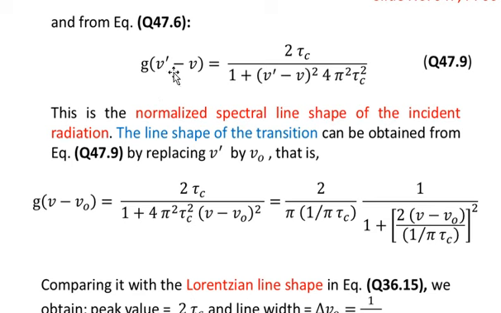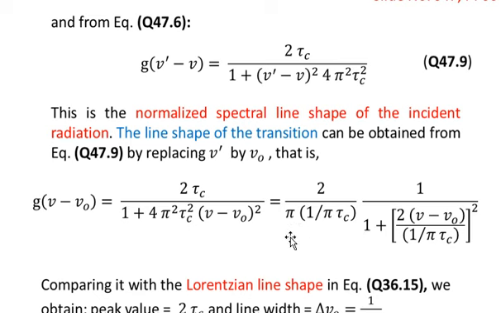But I have changed the order of the argument because g is an even function. So here I have written g of nu minus nu naught is equal to the rest of the quantities. Because it is a squared quantity, I have also changed it to nu minus nu naught. I have also split this function into two forms, because I want to compare this function with another function, which I am going to mention soon.